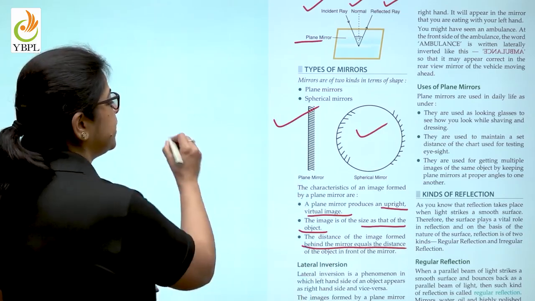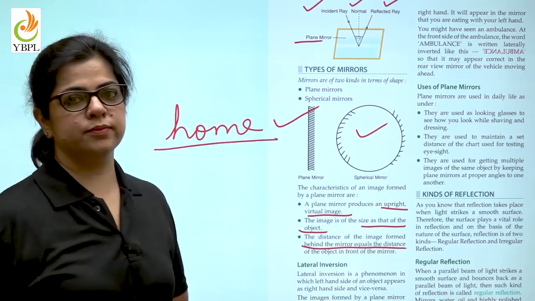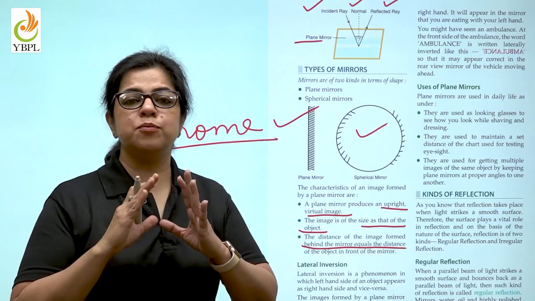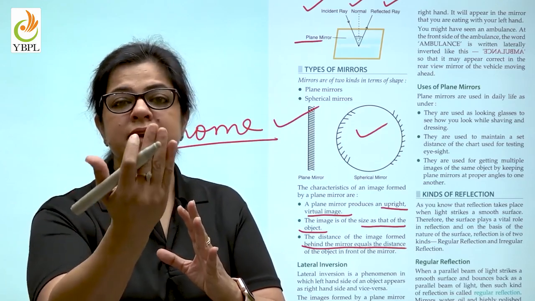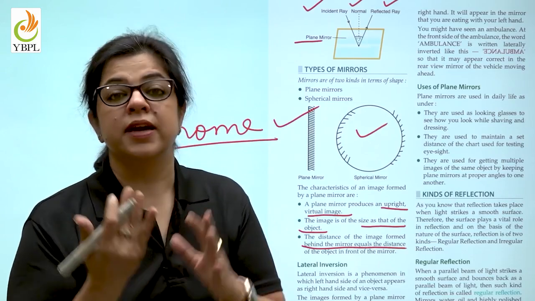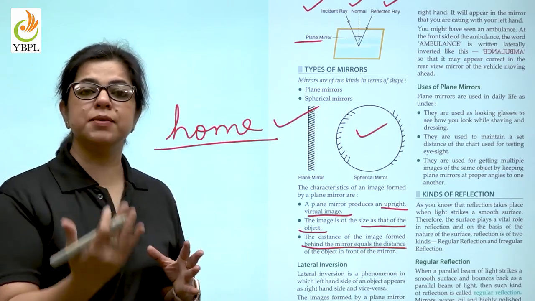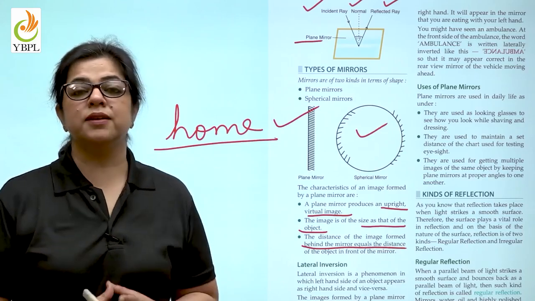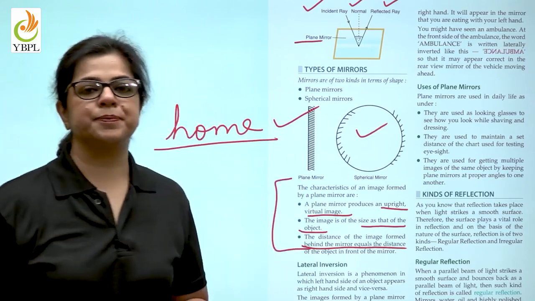So a plane mirror is the same mirror that we use at home. If you've ever played this game, if you try and move closer to the mirror, the image on the other side will appear to move closer. If you move away from the mirror, it will appear that the image in the mirror is also moving away from the mirror. So, these are its characteristics.